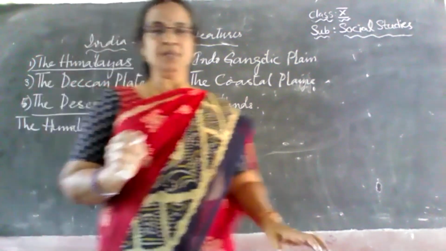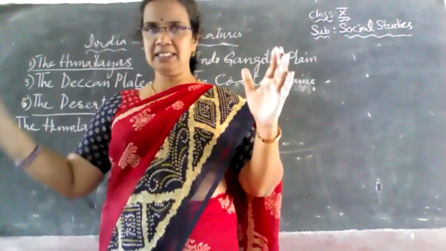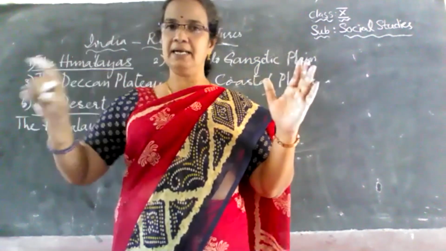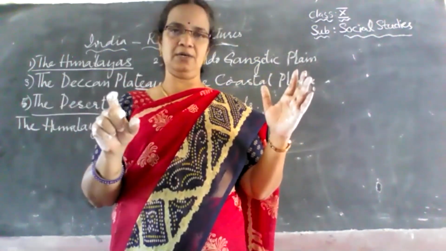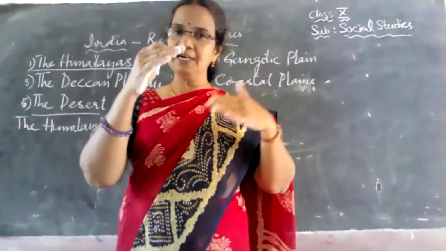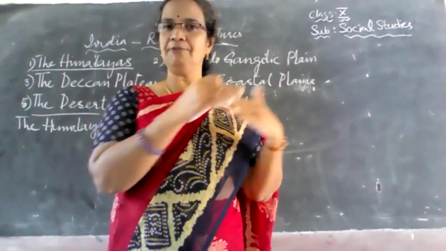Did you get it, children? From the west to east edge, it covers a length of 2,400 kilometers, in which the width of these ranges also varies from place to place.